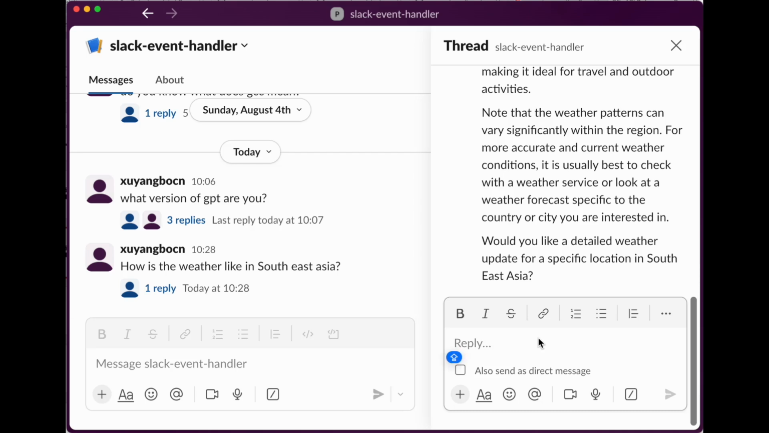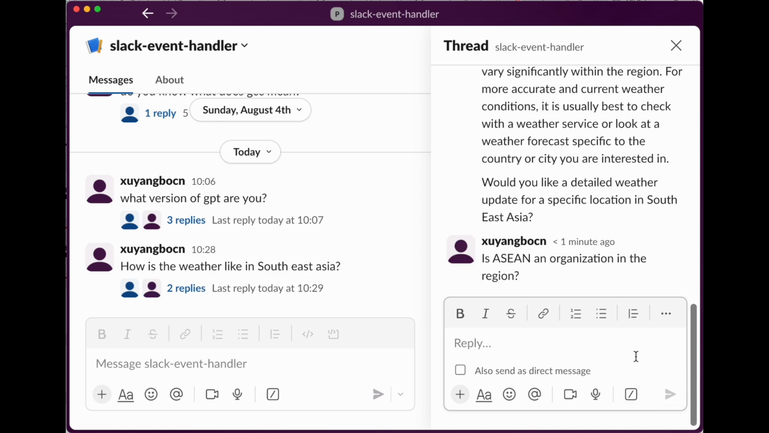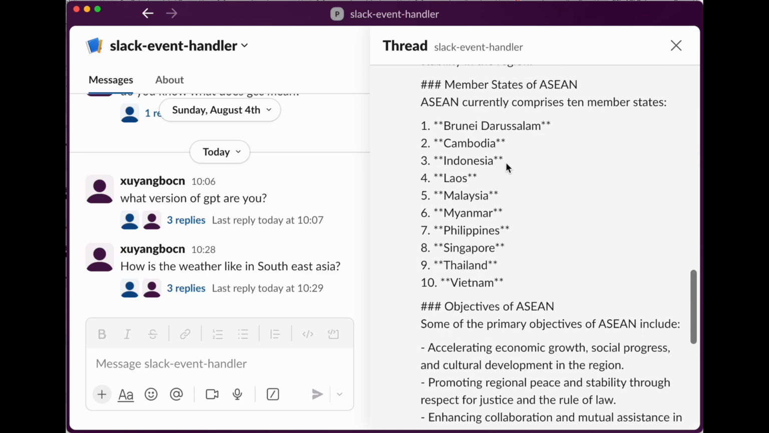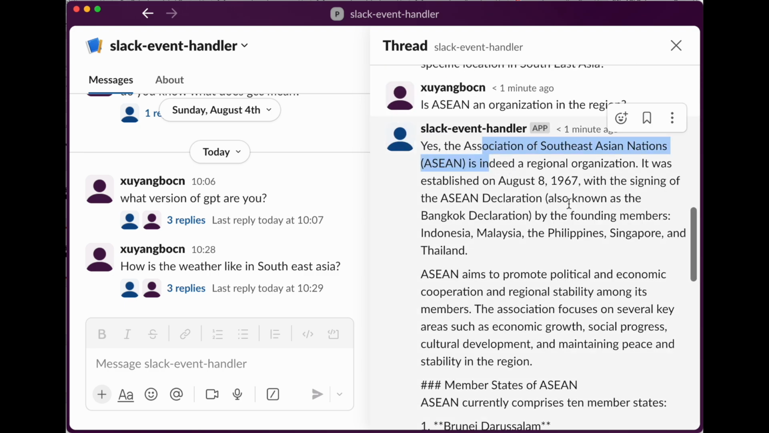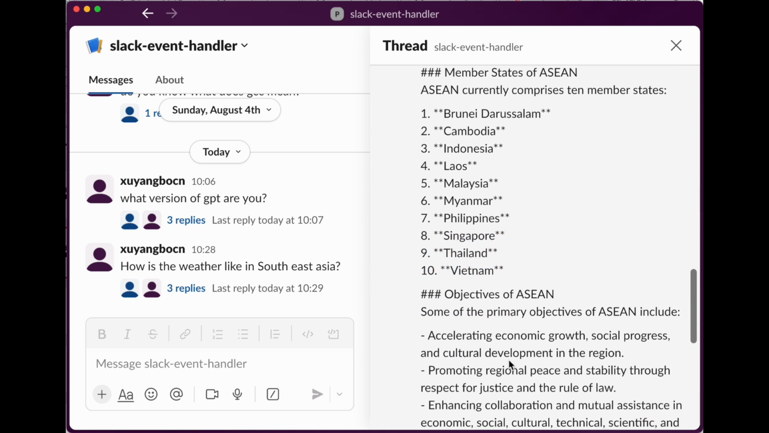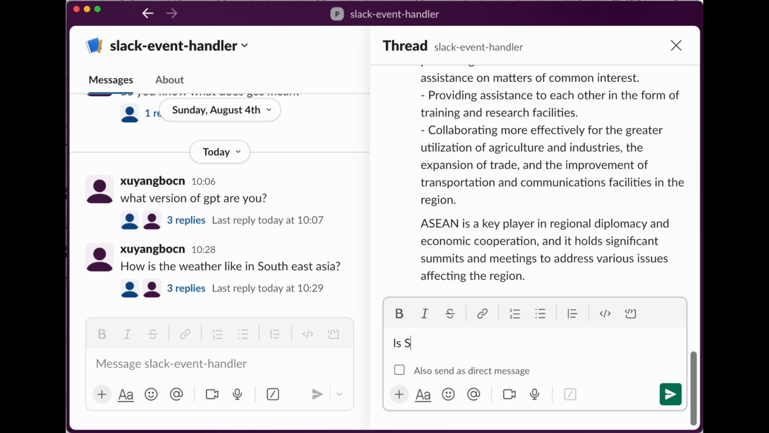We can continue the conversation like, is ASEAN an organization in the region, or is Singapore part of it? The context of what "the region" refers to and what "it" refers to are not lost in the conversation.